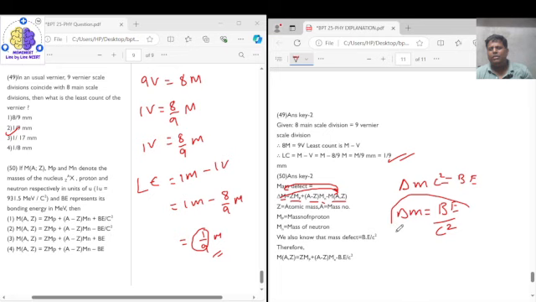So we get mass of the nucleus is equal to mass of protons plus mass of neutrons minus binding energy upon c square. So this is in your option 2. So the correct answer is option 2, right? So this is how we get answer 2 for your question number 50.